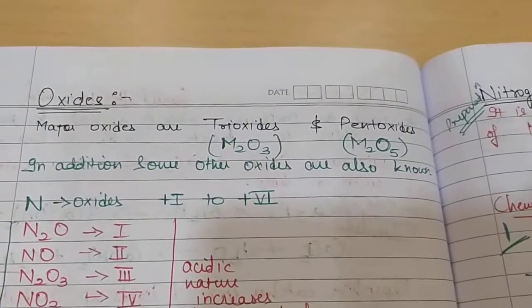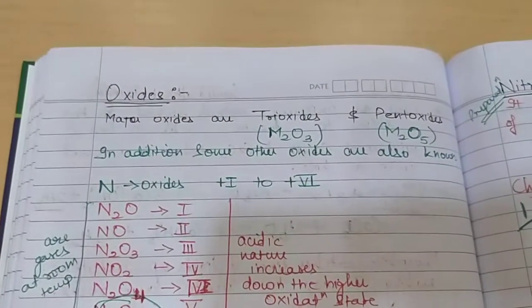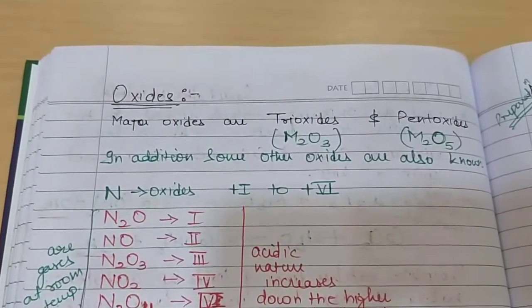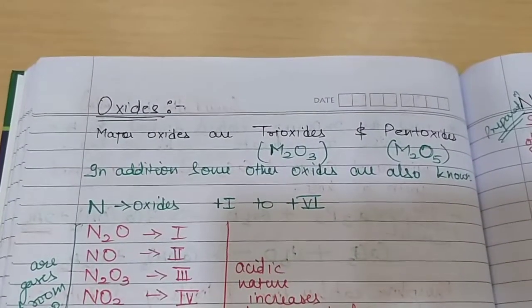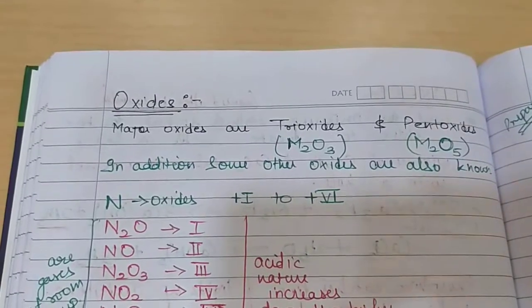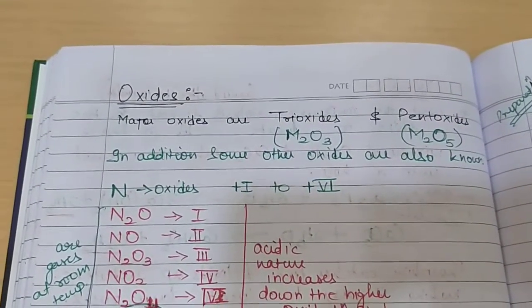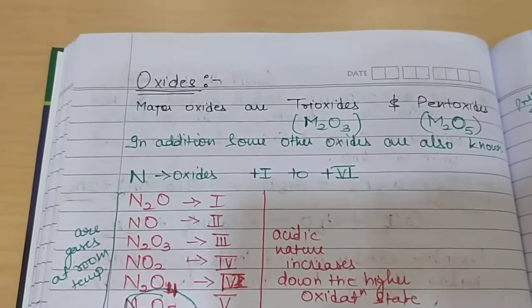Everyone, in this video we'll be starting with oxides of group 15 elements. Major oxides of group 15 are trioxides and pentoxides. We'll be starting with the oxides of nitrogen, as nitrogen is the first element of group 15. In addition to trioxides and pentoxides, some other oxides are also known.